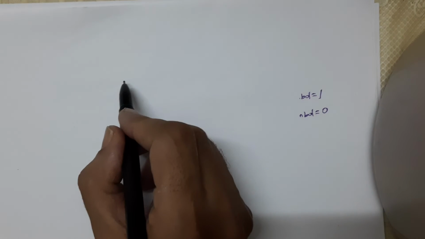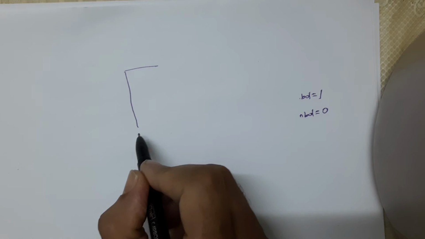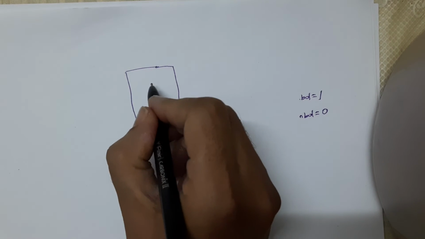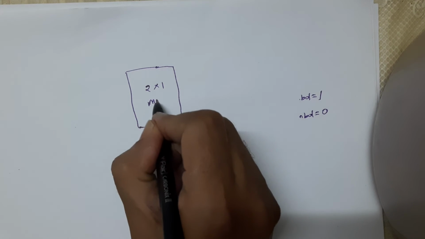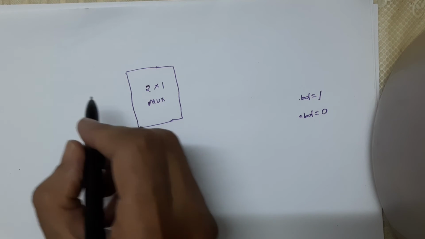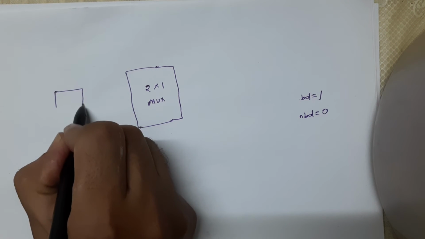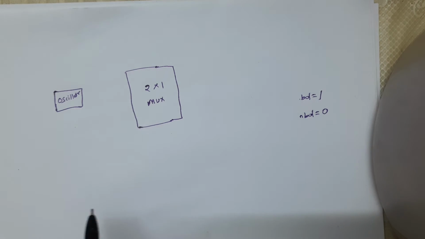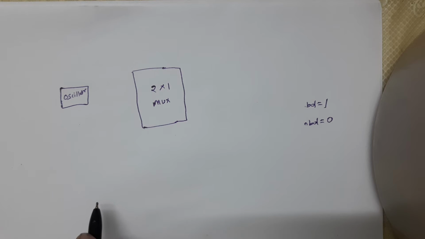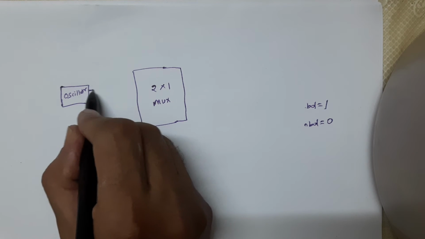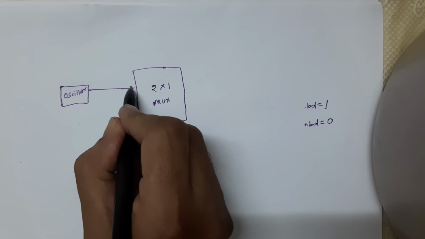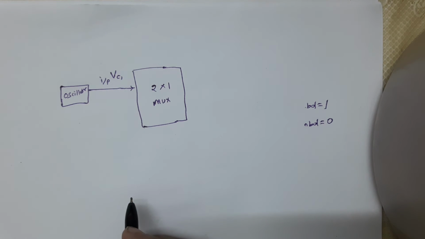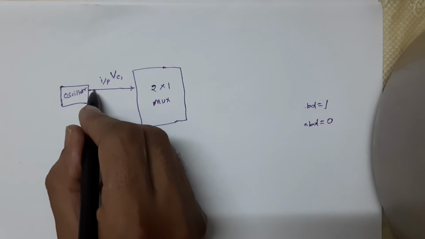There is one multiplexer. This is our multiplexer, a 2 by 1 MUX, right? There is one oscillator. From this oscillator, one output is given directly, VC1. This is our input VC1. The second one is shifted.